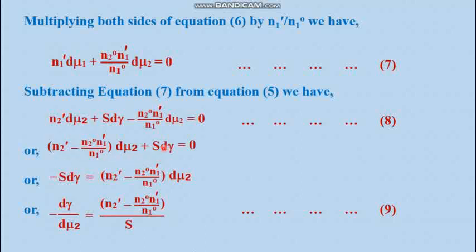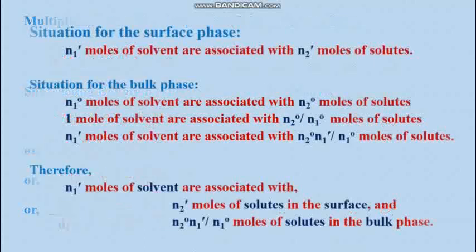Now secondly, just rearranging them, thus S d gamma, the surface part, is taken to the left hand side with the negative sign, then this factor comes to the right hand side with the positive sign. And now if this d mu 2 is cross multiplied and taken to the left hand side, and S is taken to the right hand side by cross multiplication, then you will get equation 9.